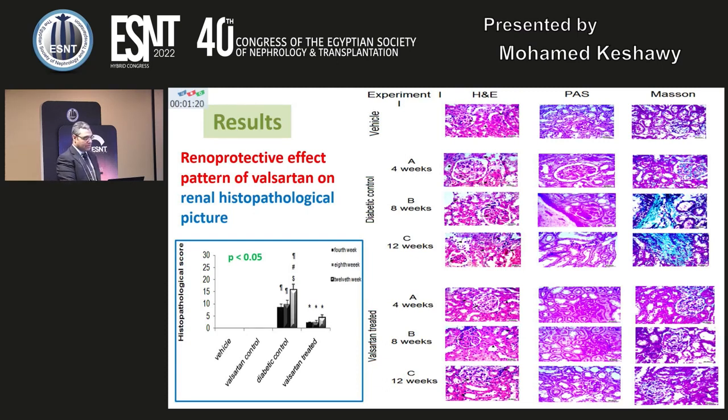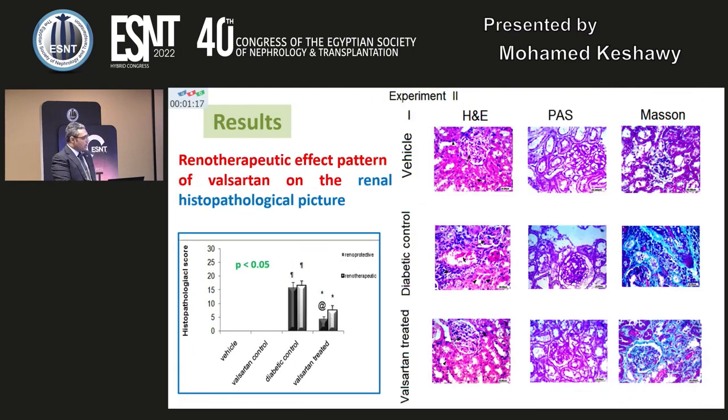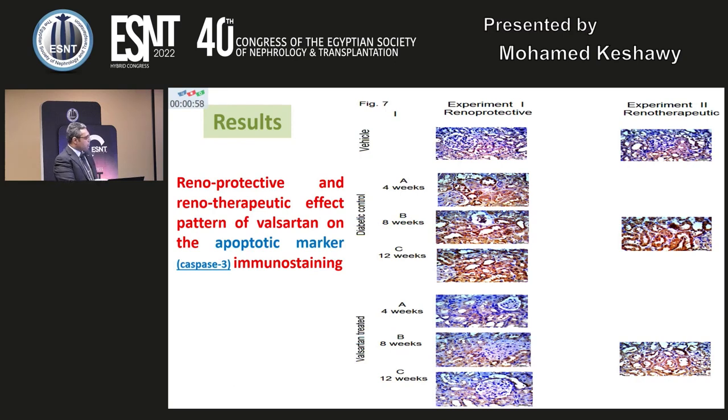There is a decrease in the renoprotective protocol. And again, that is the renotherapeutic protocol. There is also a decrease, but as we see here in the valsartan group, there is fibrosis, because you are giving valsartan late in the disease after fibrosis has already been established. And here, the immunostaining for caspase 3 shows an increasing pattern in the diabetic group. Okay, in valsartan, as we see, there is a decrease in the amount of the immunostaining.